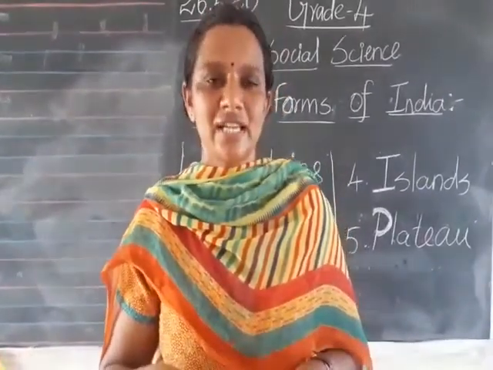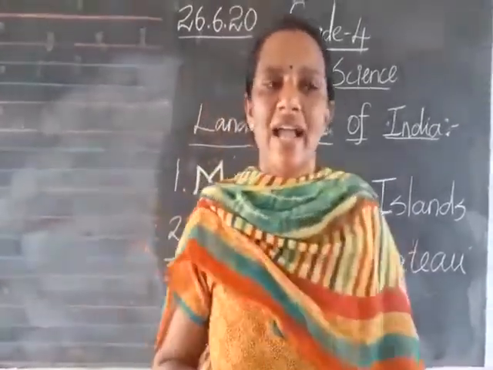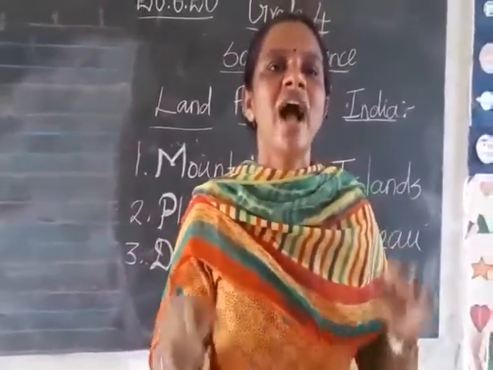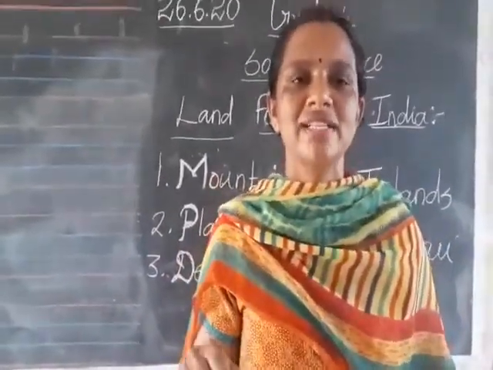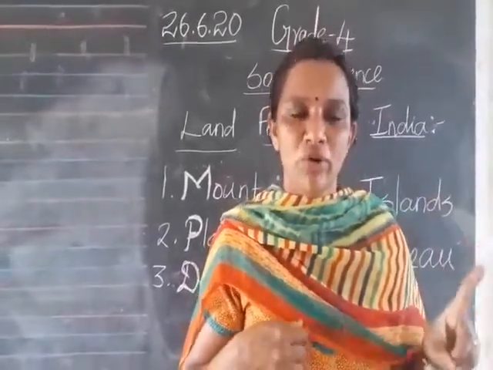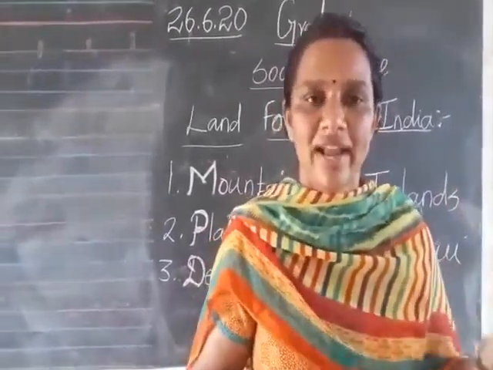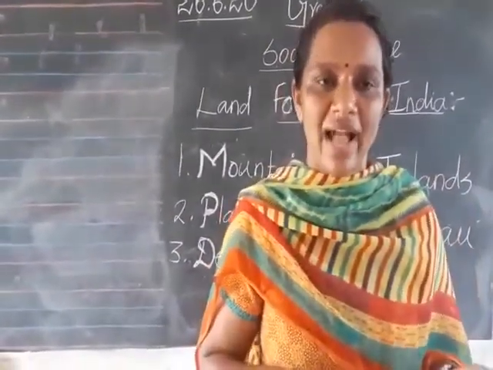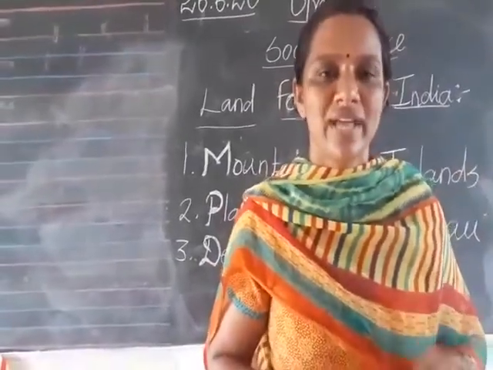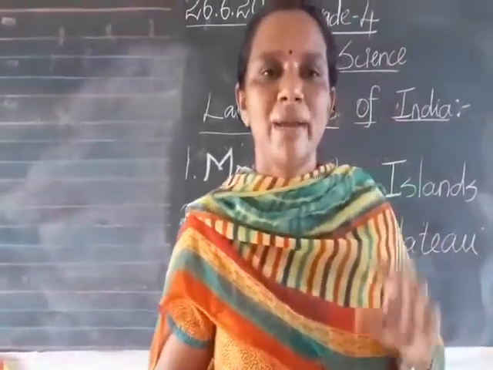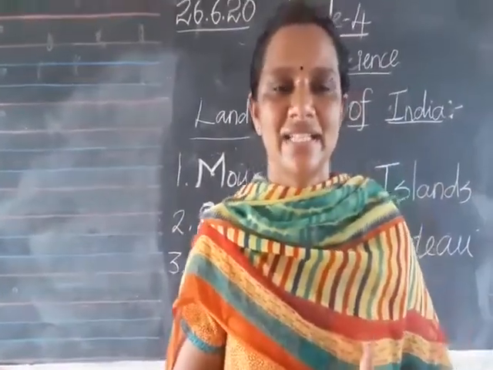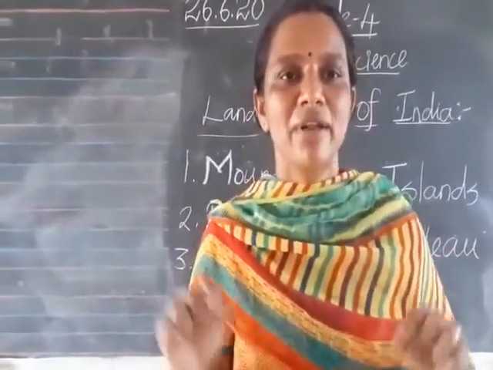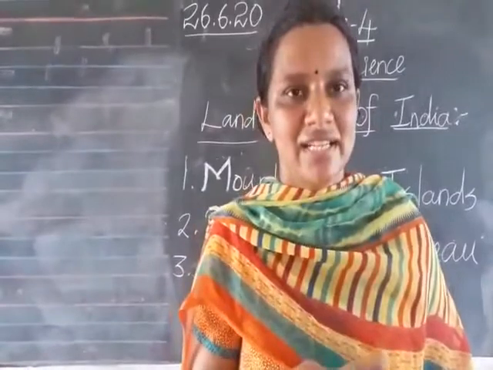Okay, children. Next, I am going to tell about islands. A piece of land that is surrounded by water is called an island. We have two groups of islands. One is the Andaman and Nicobar group of islands, also known as volcanic islands, and the other is the Lakshadweep islands, also known as coral islands. These are the two groups of islands we have. Coconut is the main product in this island region. The Andamanese, Sentinelese, Jarawas, these are the major tribal groups in this island region.